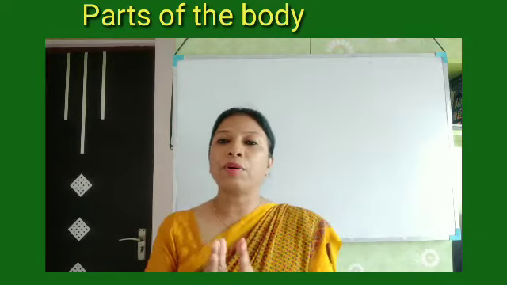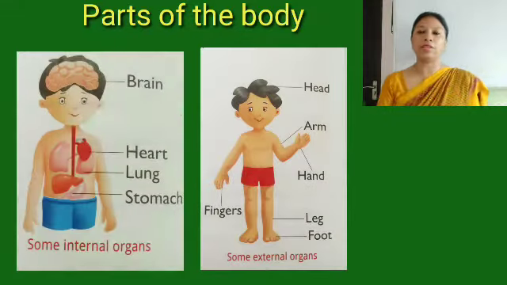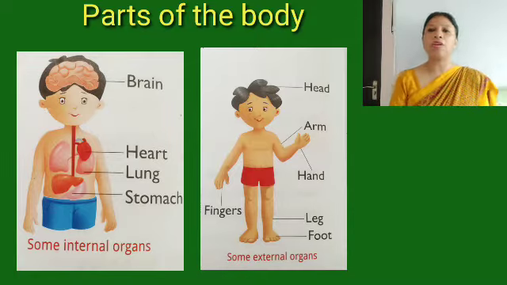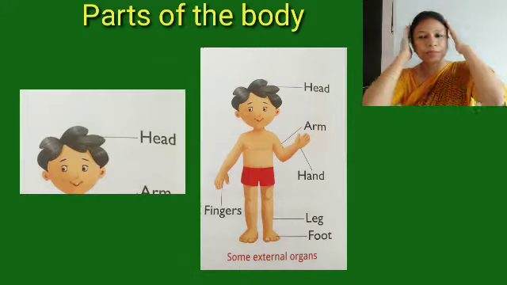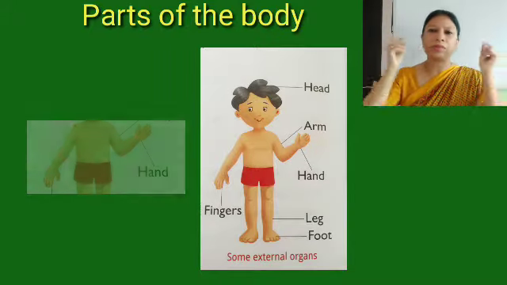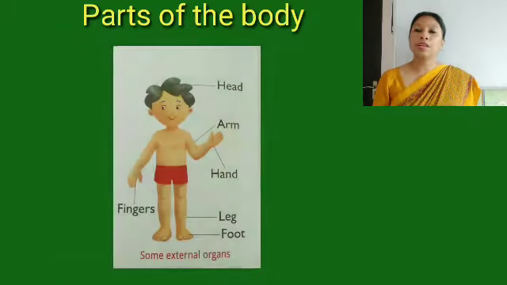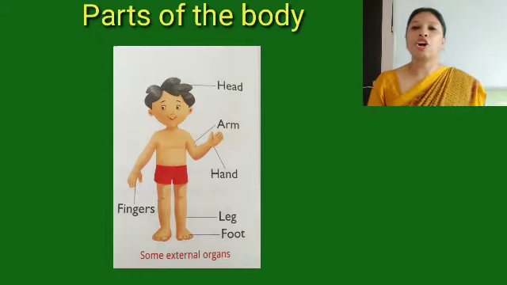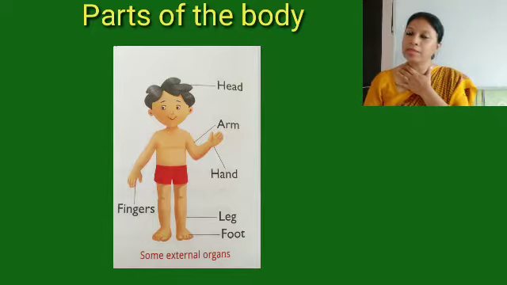Now, parts of a body are divided into two parts. What? External organs and internal organs. So what can you guess by the word external organs? Like your head. You can see your head, isn't it? Hands, your ears, your legs, right? So the body parts which you can see are called external organs, like your neck, right?